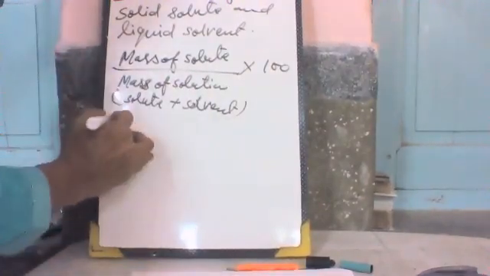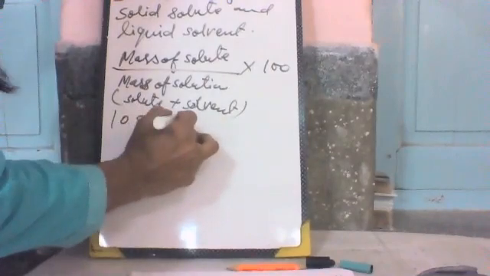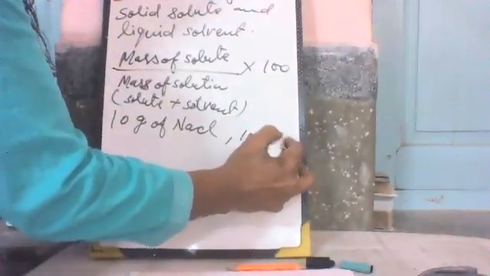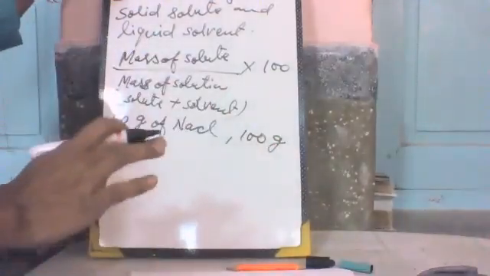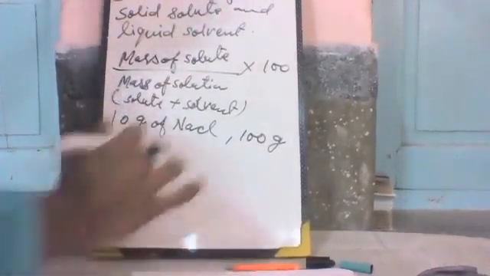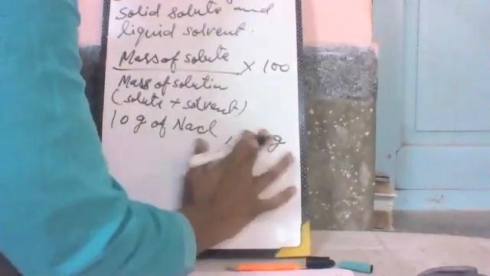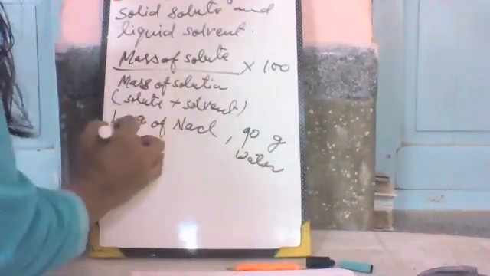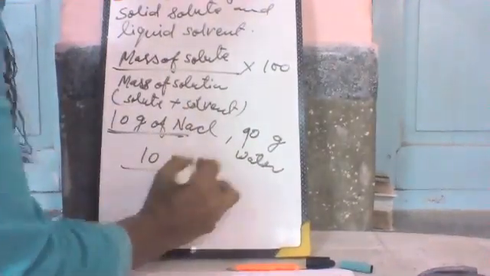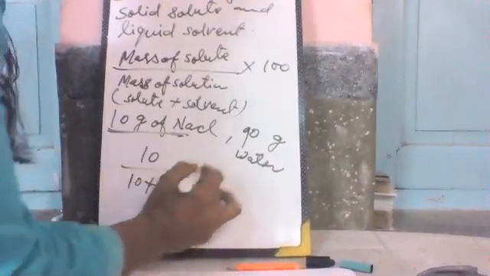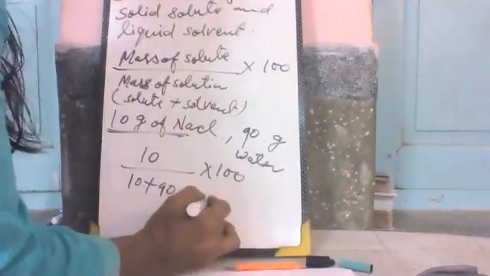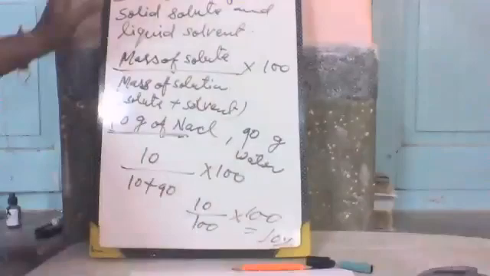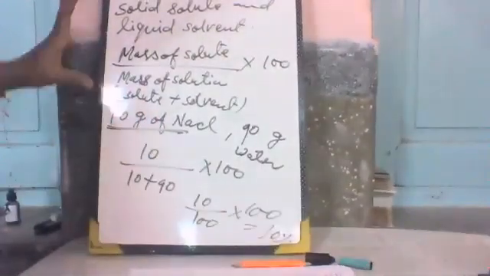If we take 10 gram of NaCl and the total is 100 gram of solution, then 90 gram is water. How to measure it? This is the mass of solute, 10, upon 10 plus 90, multiply 100. 10 upon 100 multiply 100, and it becomes 10%. This is all about the mass percent.